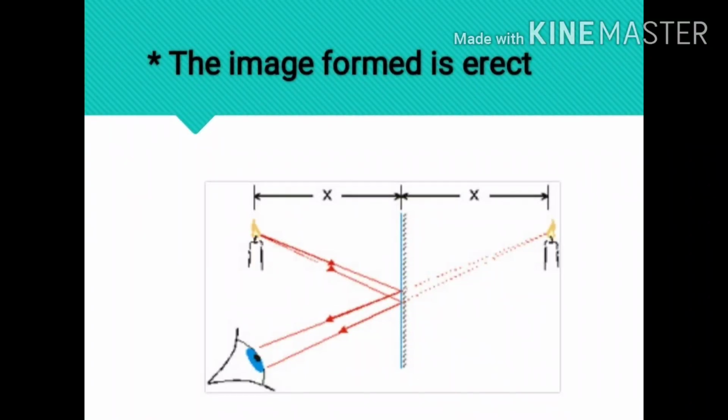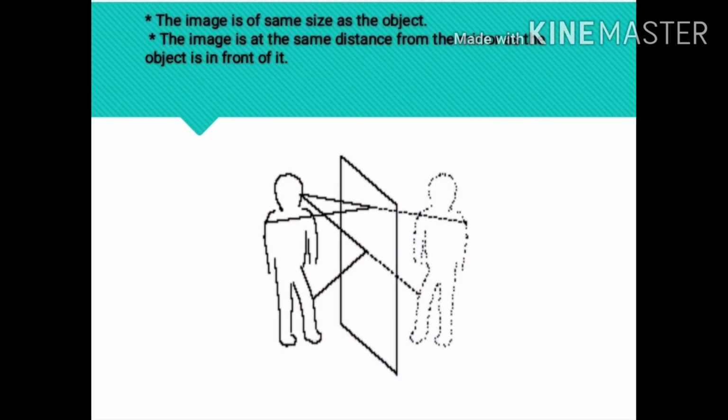For example, when you stand in front of a plane mirror and you look at your image, you see that you are standing upright, right? So this is because the image formed by a plane mirror is always erect. Another property is that the image formed is of the same size as the object, and the image is at the same distance from the mirror as the object is.